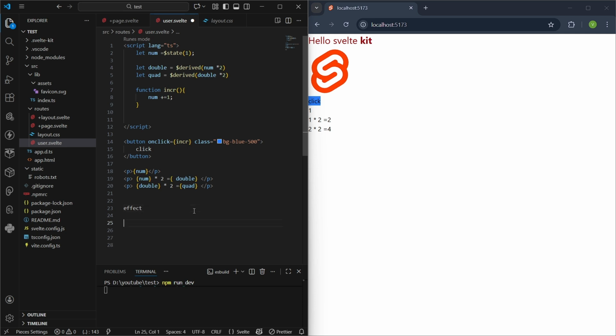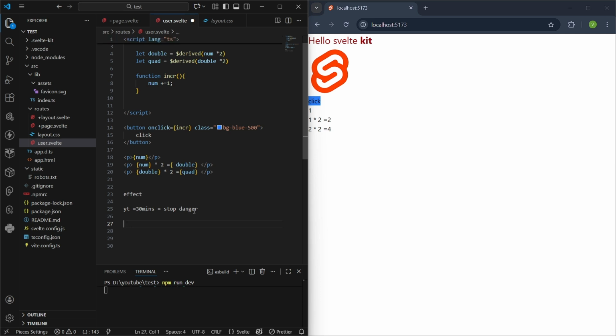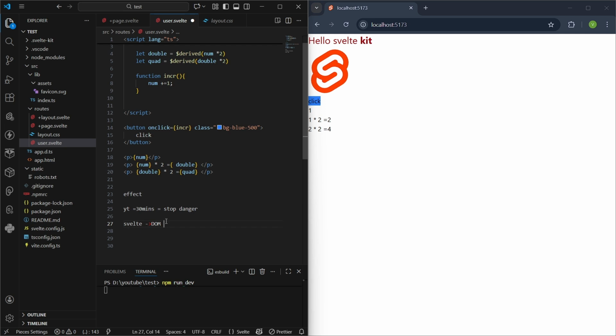So basically, for example, you are on YouTube for around 30 minutes and then you want to set a timer. Okay, now it's been around 30 minutes, so just stop. It's danger now, like that. As you know, Svelte is directly connected to the DOM. It directly syncs and updates the DOM. So you can use effect to let the project know that the DOM state has been changed, and you will get a pop-up saying okay, stop now, it's danger now.